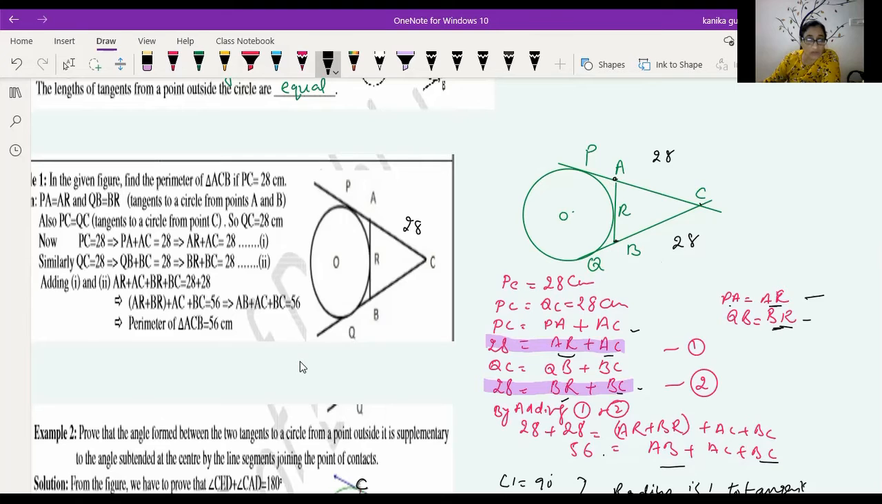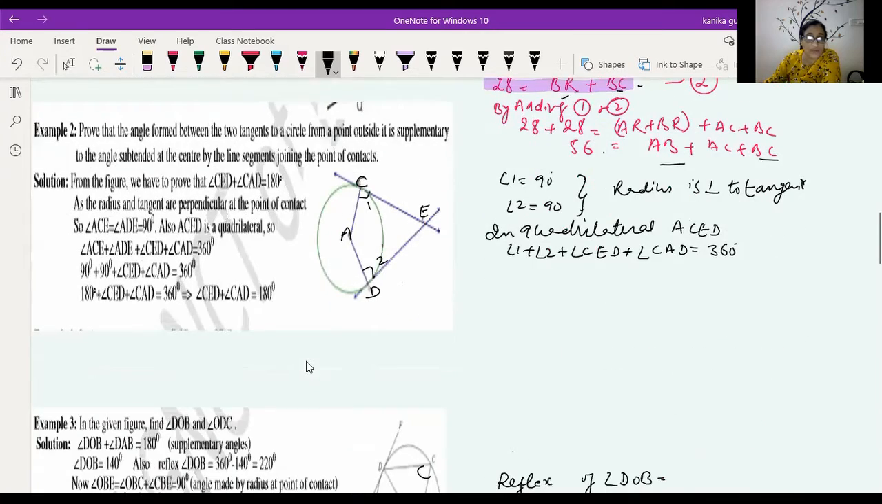Now we have to solve example number 2. Prove that the angle formed between the two tangents to a circle from a point outside it is supplementary to the angle subtended at the center by the line segment joining the points of contact. Now, you know that here AC is perpendicular to CE. Why? Because the radius is perpendicular to the tangent at the point of contact. So this angle 1 is 90 degrees. Similarly, this angle 2 is also 90 degrees.